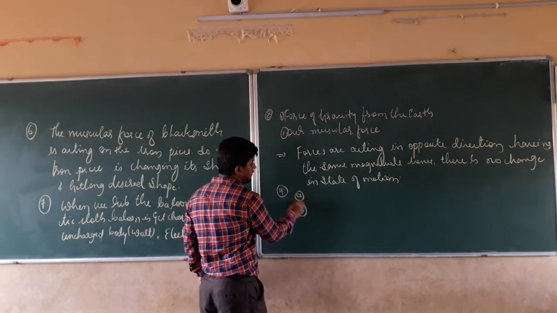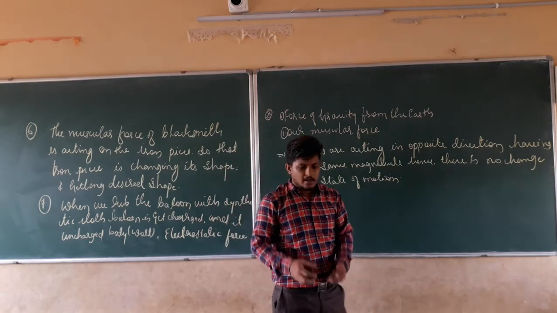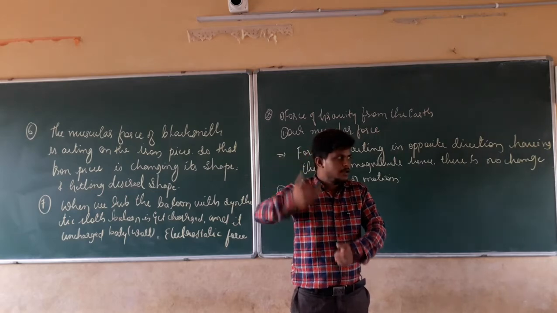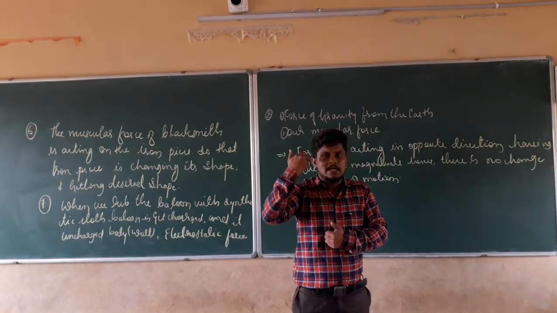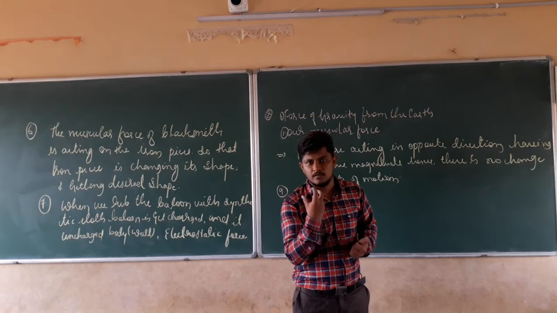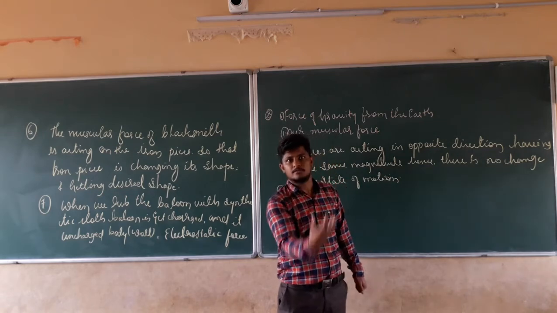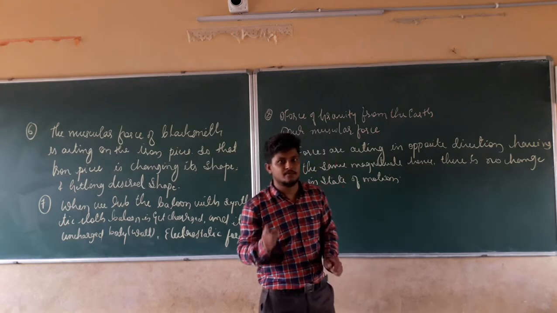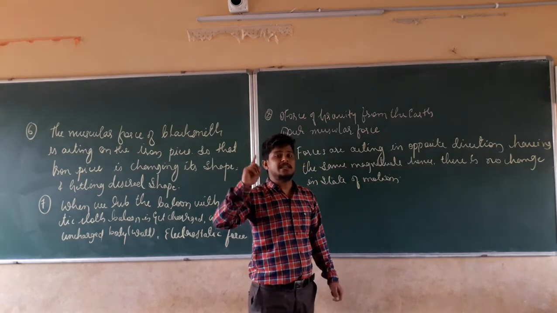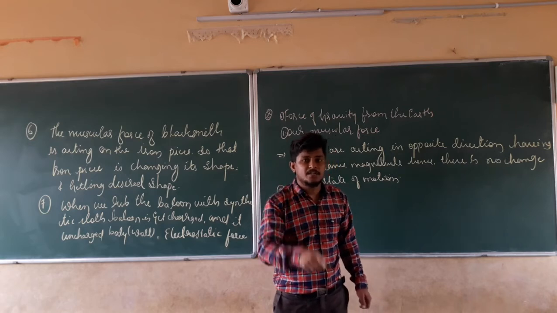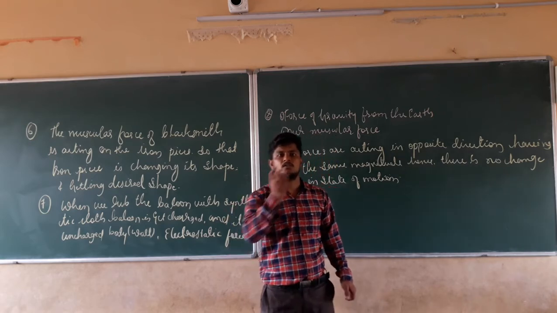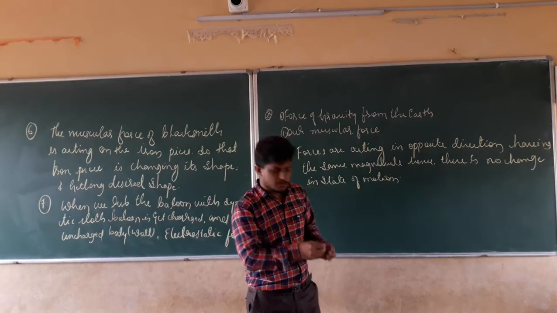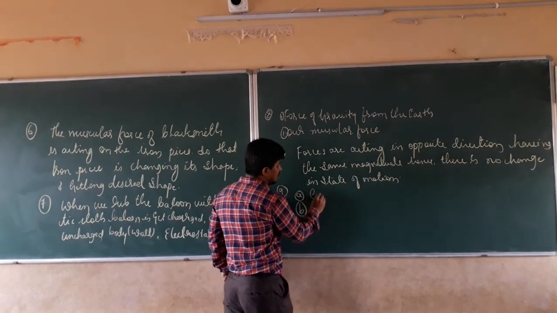I am going to name them A and B. The first force: when it is immediately launched from the launch pad, it goes above the ground. If it is going above the ground, there will be a gravitational force acting on it. Gravitational force is going to act on each and every object. Even if it is not on the ground, if it is away from the ground, it is going to attract that rocket also. So the first force will be gravitational force.